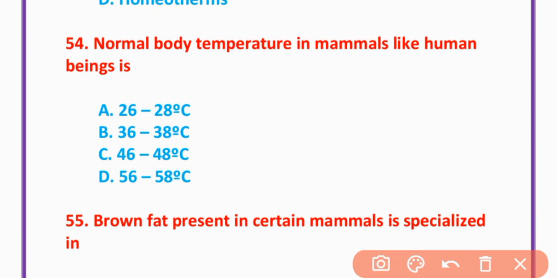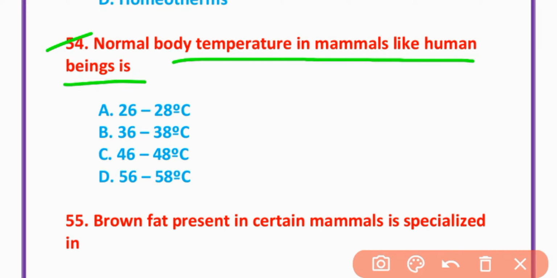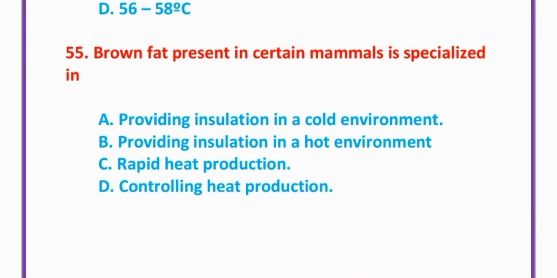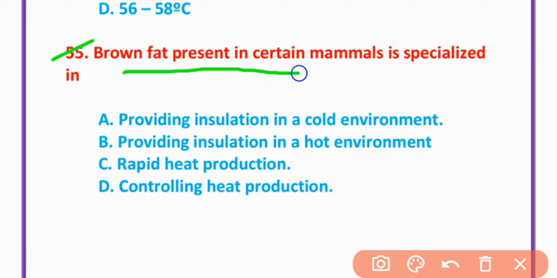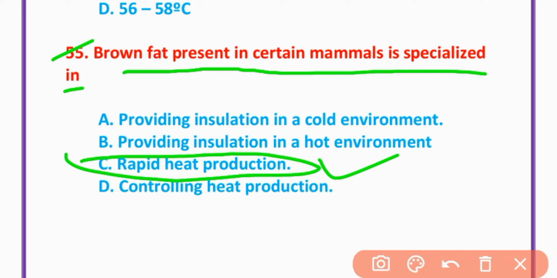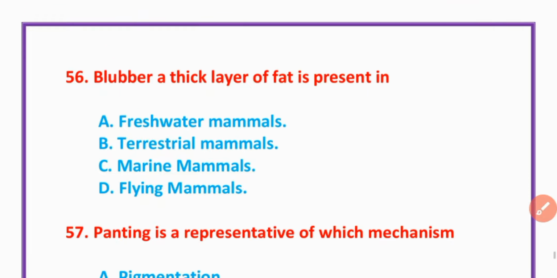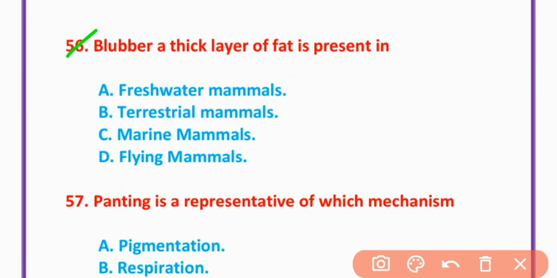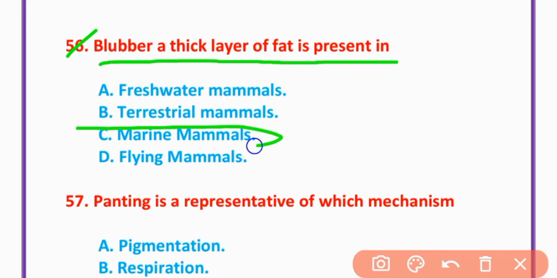MCQ number 54. Normal body temperature in mammals like human beings is 36 to 38 centigrade. Option B is correct. MCQ number 55. Brown fat present in certain mammals is specialized in rapid heat production. Option C is correct. MCQ number 56. Blubber, a thick layer of fat, is present in marine mammals. Option C is correct.